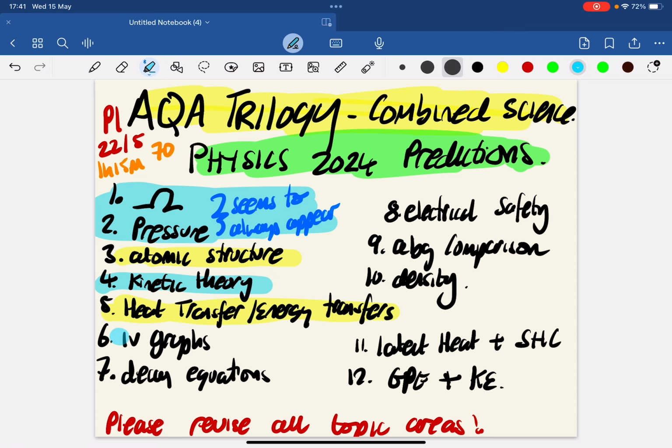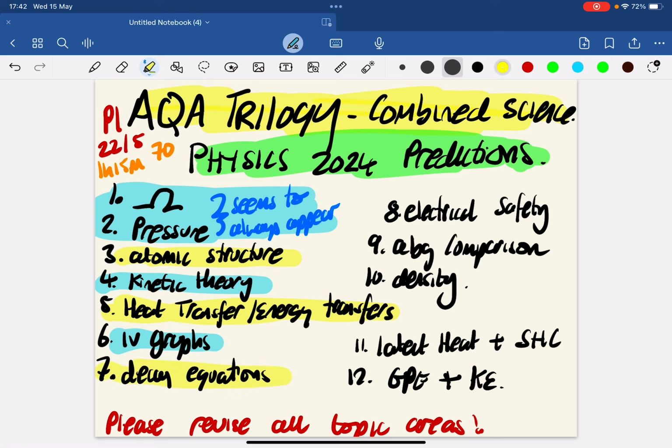Then current-voltage graphs. Remember the current-voltage graphs for a diode, a filament bulb or a fixed resistor. Make sure you can see the patterns for those, spot them, be able to draw them, and explain the data behind them and why the graphs look like they do.